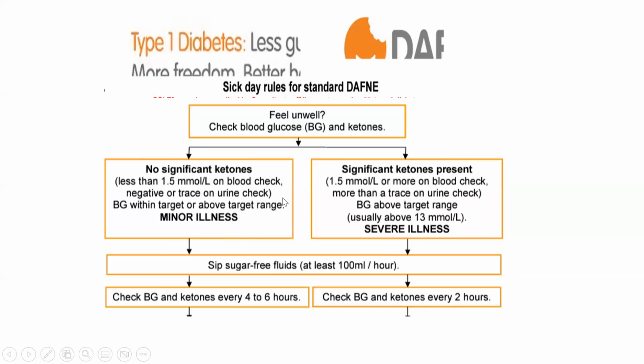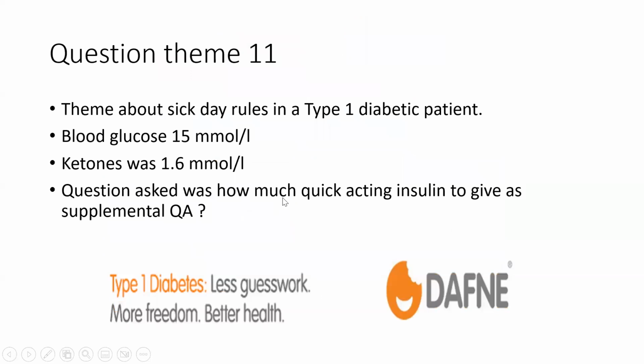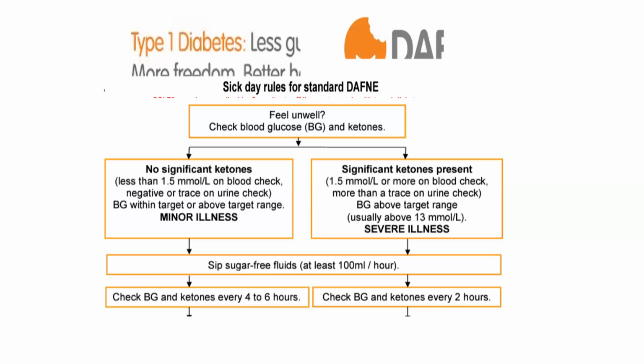So in our patient scenario, we had 15 millimole per liter. This was a type 1 diabetic patient on basal bolus insulin regimen, basically taking the bolus insulin 3 times a day and the basal insulin once a day in the night. His ketones were 1.6 millimole per liter, which is definitely significant ketonemia. So he should be classed as having severe illness.